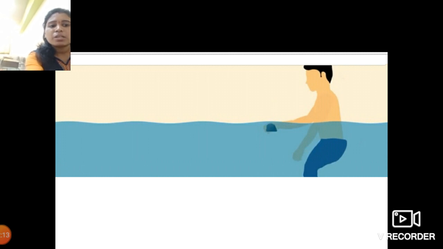When you dip that stone, or the slightly heavy object, into the water, it doesn't feel heavy at all.